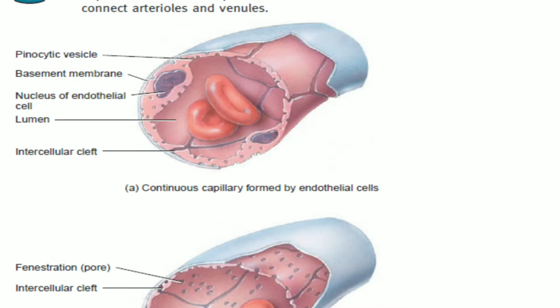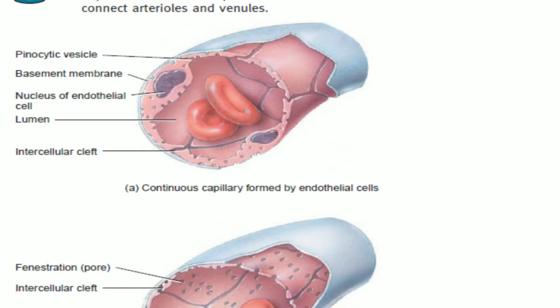Whereas the capillaries of the brain allow only a few substances to move across their wall because they have a blood-brain barrier. Most areas of the brain contain continuous capillaries. These capillaries are very tight. The endothelial cells of most of the brain capillaries are sealed together by tight junctions. This results in the blockage of the movement of materials into and out of the brain capillaries. This is known as the blood-brain barrier.